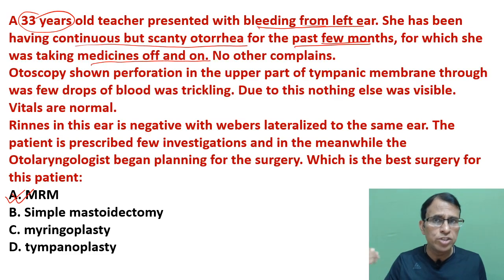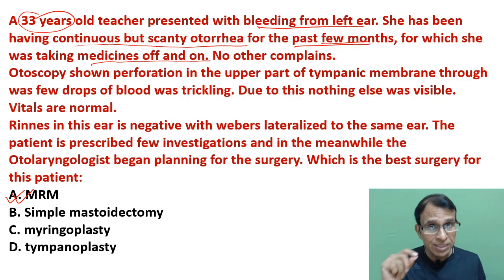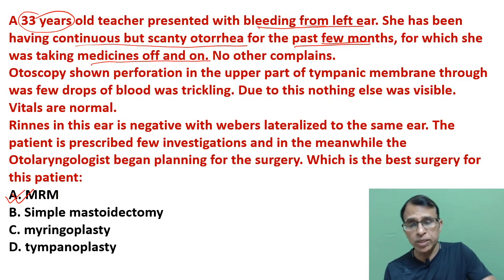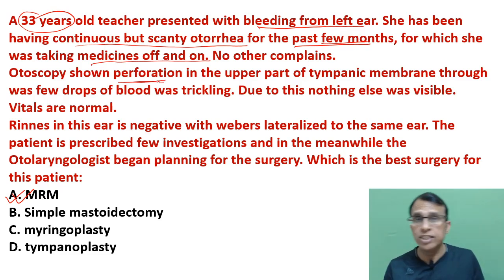Now if you have an ear discharge for some time and it starts bleeding, that's another very important suggestion that the patient might be having unsafe CSOM. In a tumor of the ear also you can have a similar finding, but in a tumor it is very fast progressive, there's weight loss and all that, which is not given here. But the clincher is the finding on otoscopy. There's a perforation, so it tells you it is CSOM.